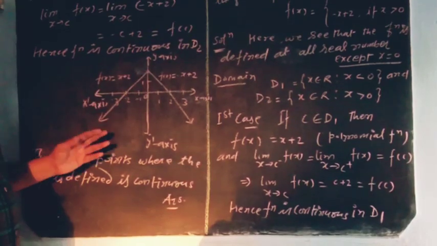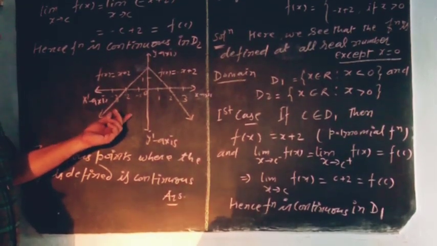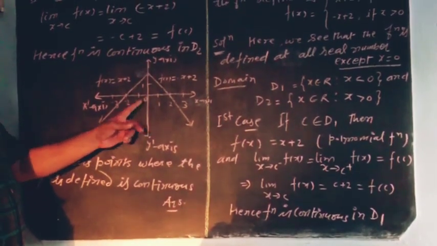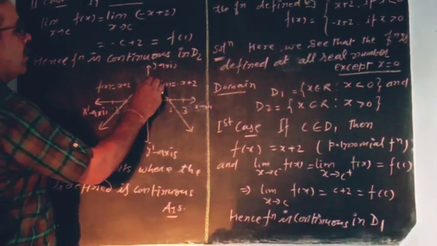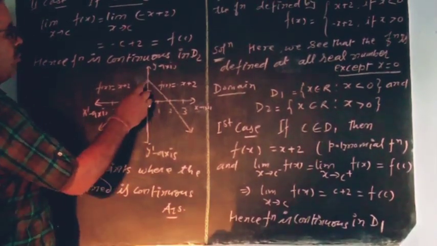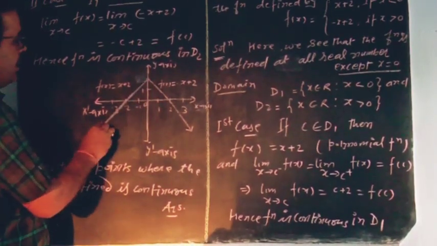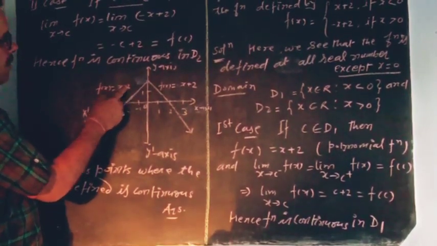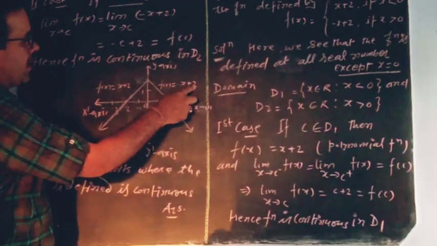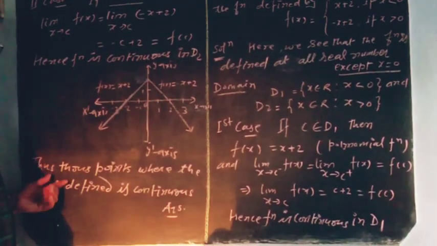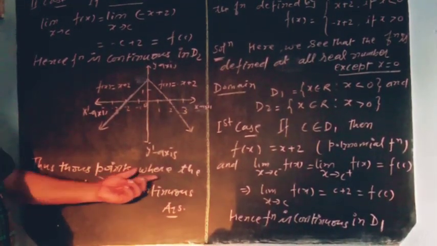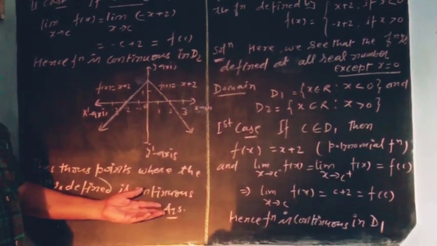Now if you make a graph, then we see that at x is equal to 0, the value of f of x is equal to 2. It is the graph of x plus 2 and the graph of minus x plus 2. Thus, those points where the function is defined, it is continuous.